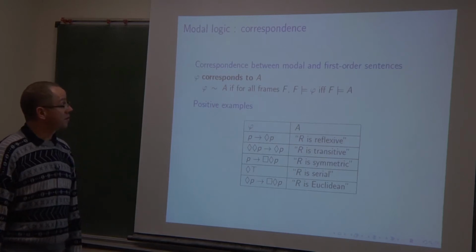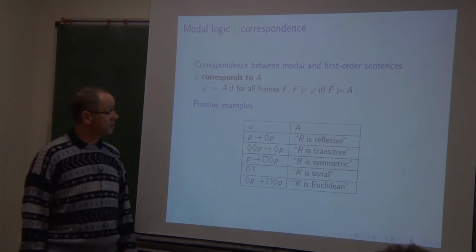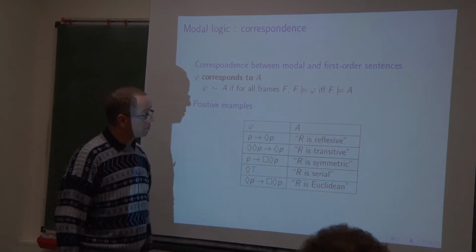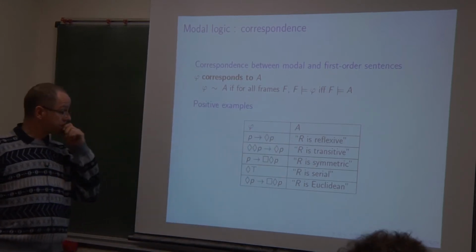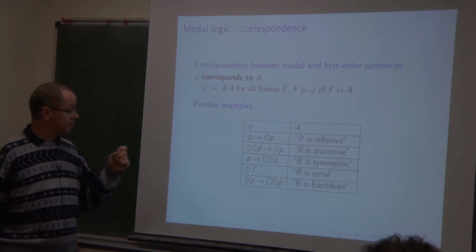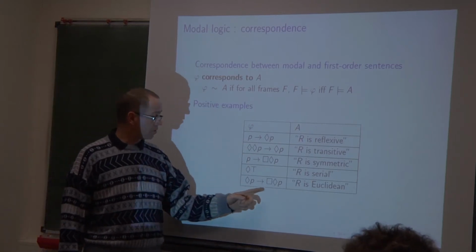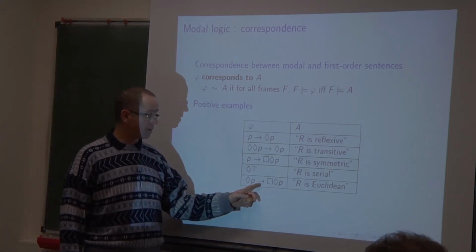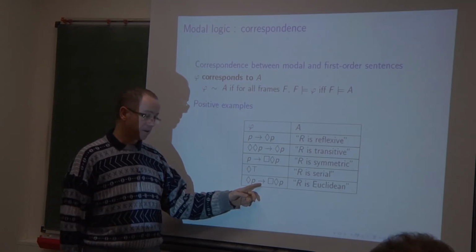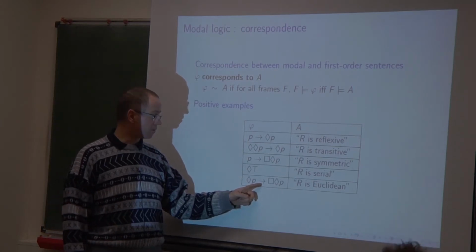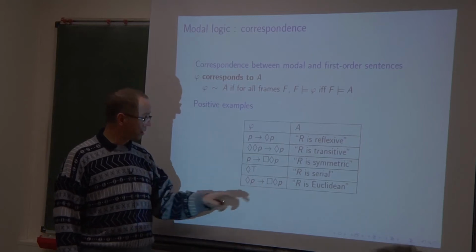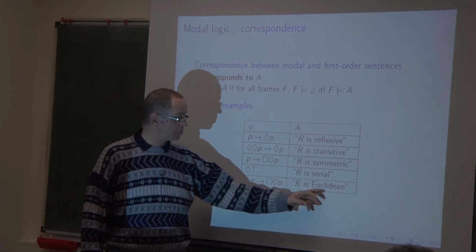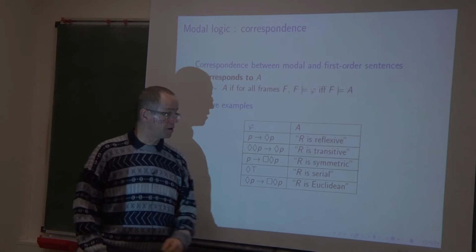There is a positive example of correspondence between a modal formula and a first order condition. Let us look, for example, at this modal formula. It is axiom 5, in the classic standard way to give a name to modal axioms. And it corresponds to the property of being a Euclidean relation.